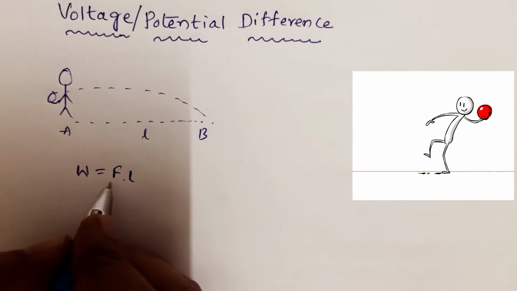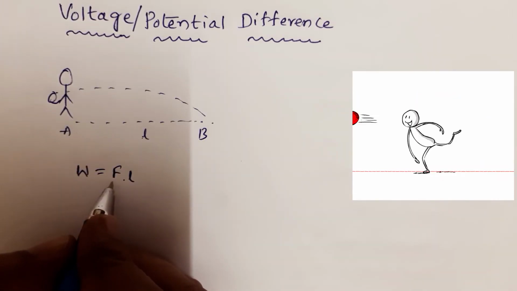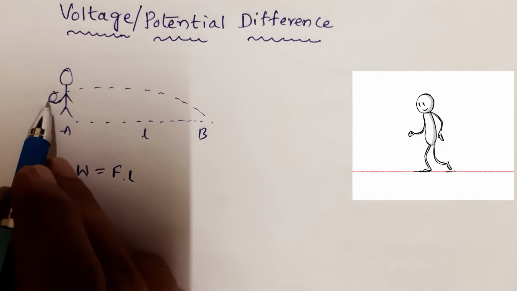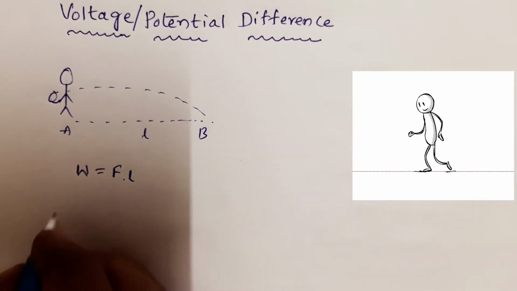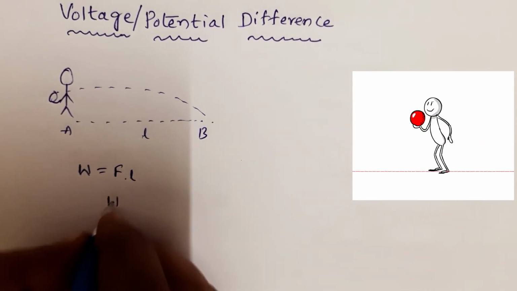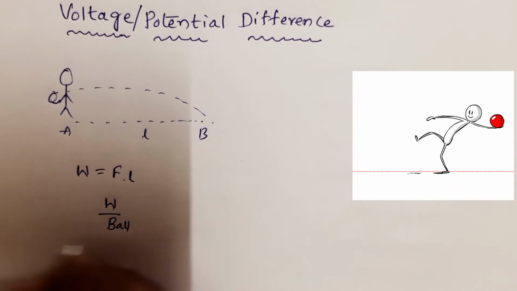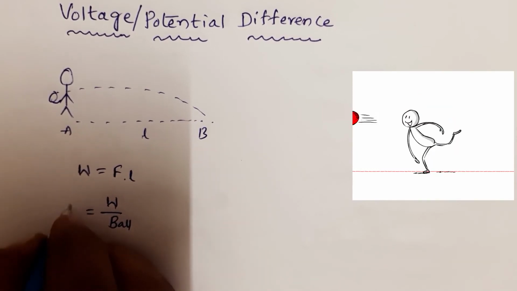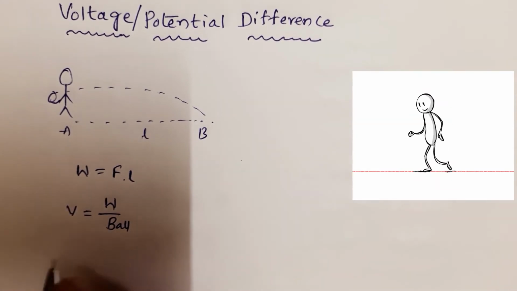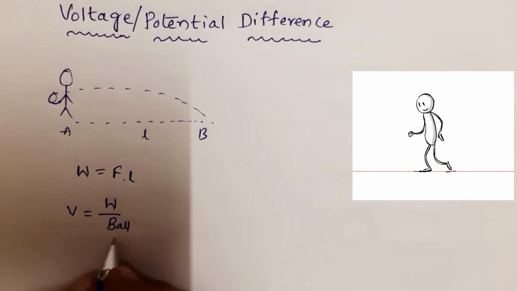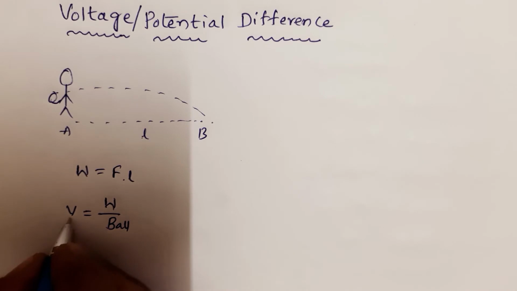So the work done per that ball gives his potential.